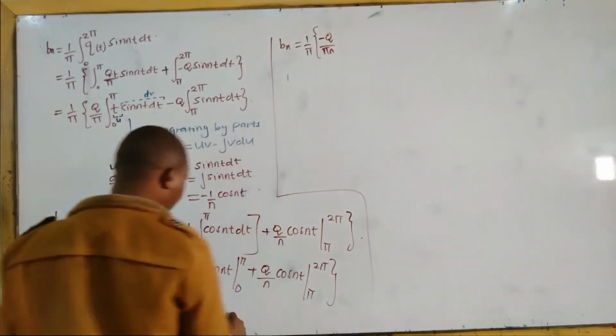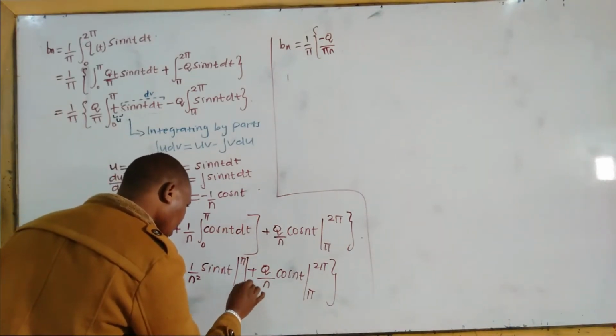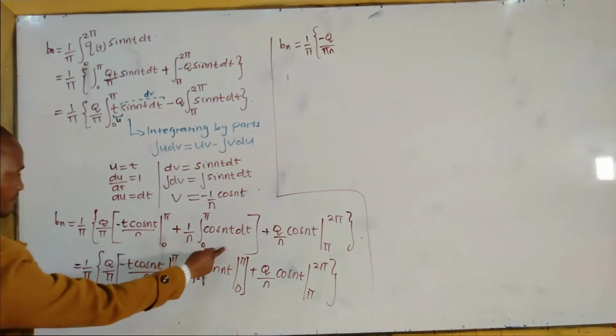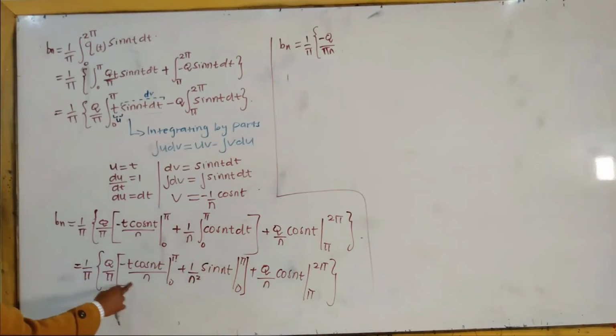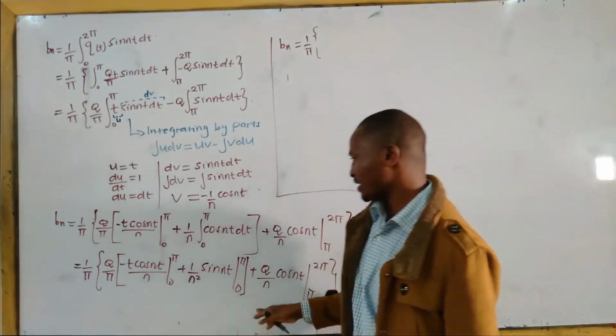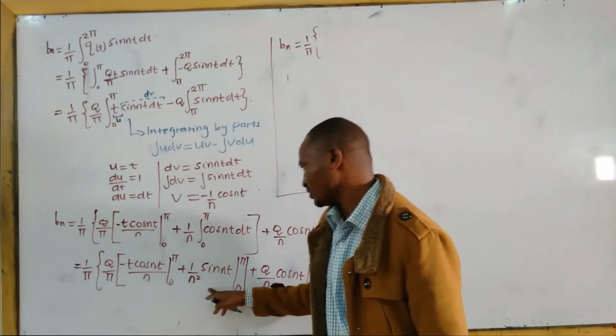Here I should have this bracket up there, the square bracket, this term and this term. This on integration has produced this one. Therefore, this negative and 1 over n are only applicable to this portion. No, we cannot factor out, because they are only applicable to this expression, not here.